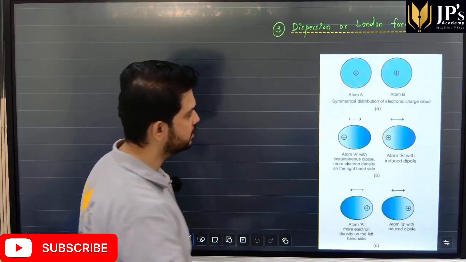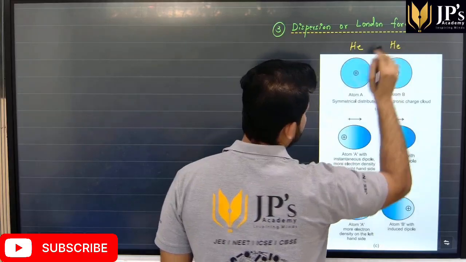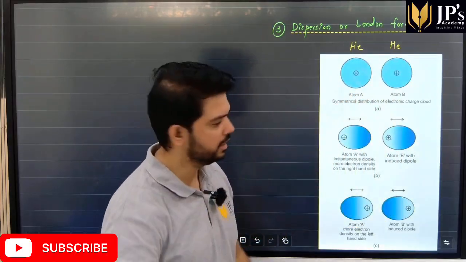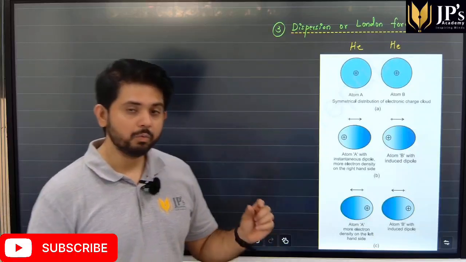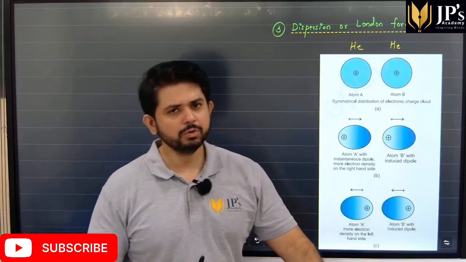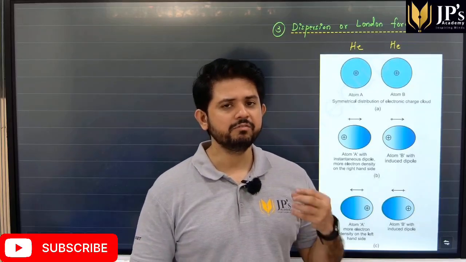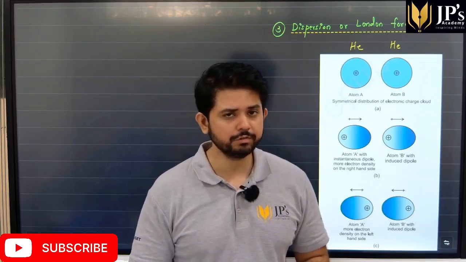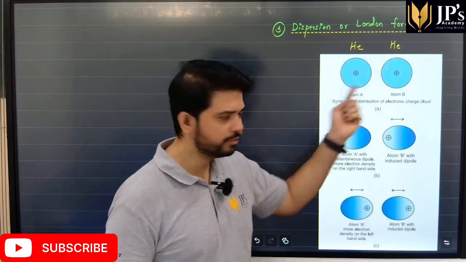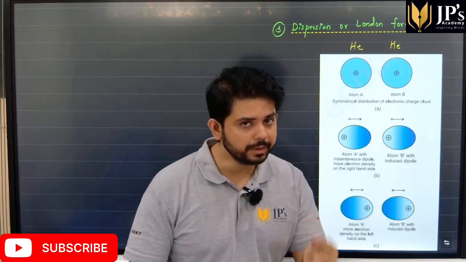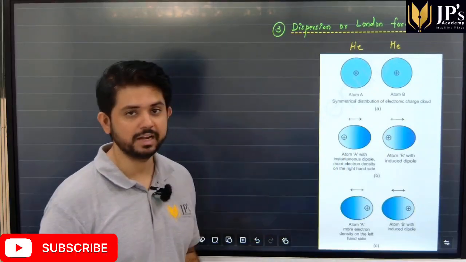Let's say we consider two helium atoms, or two argon, krypton or xenon atoms. We can take noble gases, which are non-polar. Now what happens is, due to the different types of motions present in every atom, for a very small fraction of time one of the two non-polar molecules becomes an instantaneous dipole. It develops a polarity.